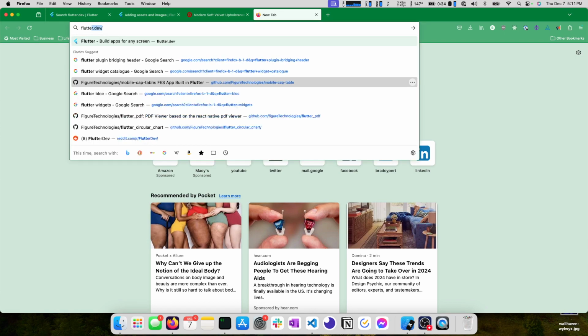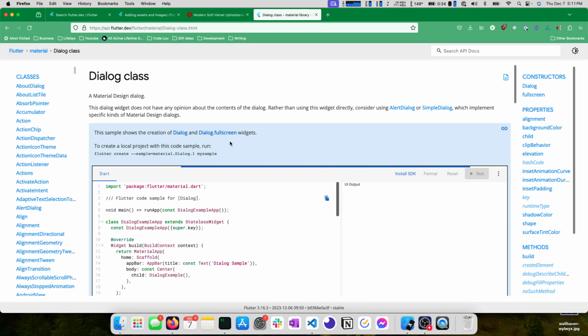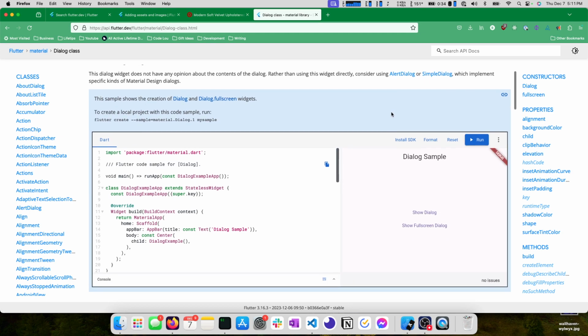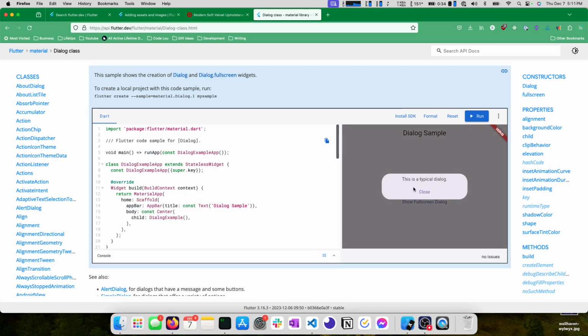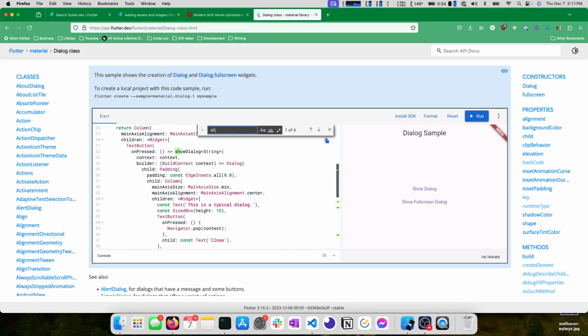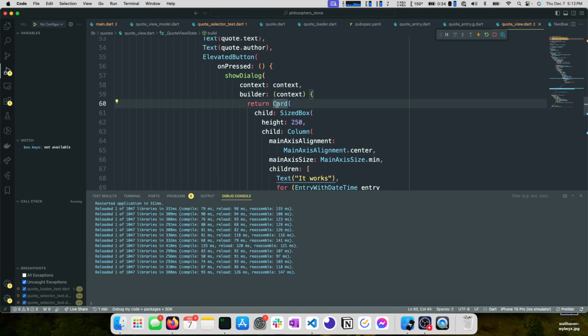So Flutter dialog. Shows the creation of dialog and dialog full screen widgets. Rather than using this widget directly, consider using an alert dialog or simple dialog. Okay, so maybe we should look at that then. So we have show dialog, there's an example of it. We can find down here, show dialog, and then you can see it wraps it in a dialog. That's what we're missing. So instead of putting this in a card, let's put this in an alert dialog maybe.